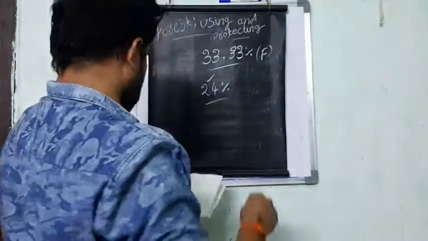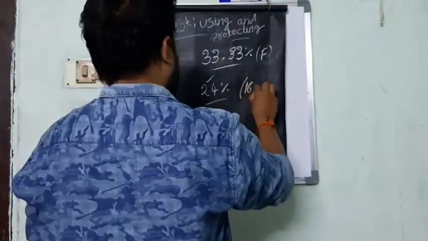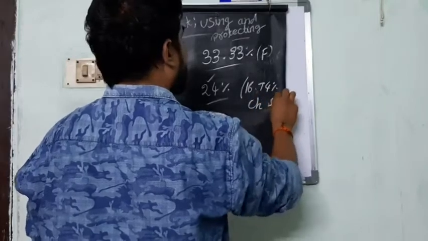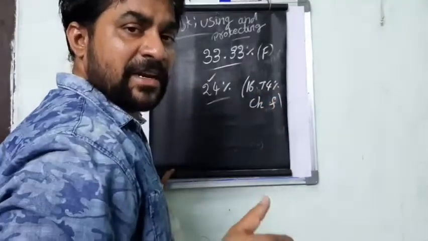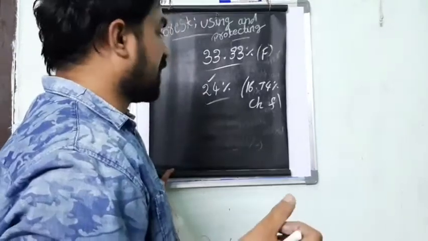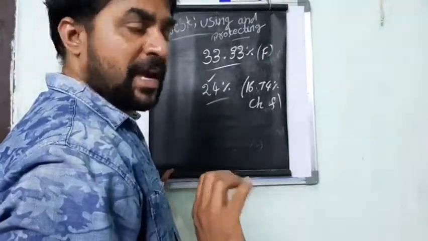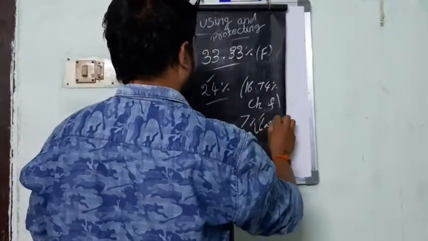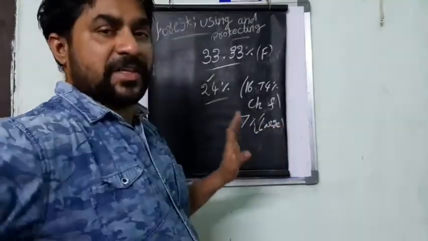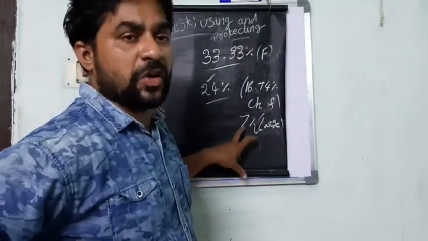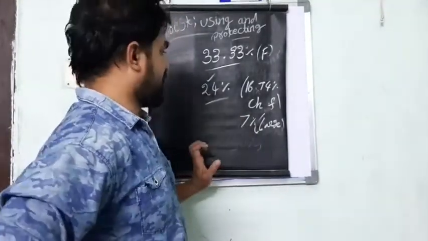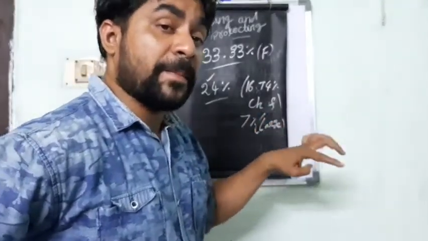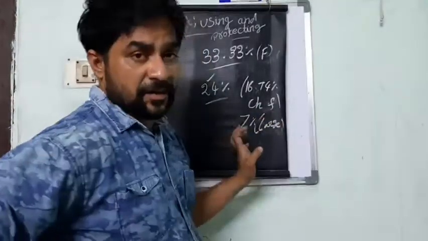Even of that 24%, only 16.74% has the characteristics of a forest, meaning vast land covered with thick trees and consisting of animals. The balance 7% is only a large vast area covered with forest, and this is not at all suitable for forest conditions. It means in the region of Telangana we don't have the balance of environment in the forest.